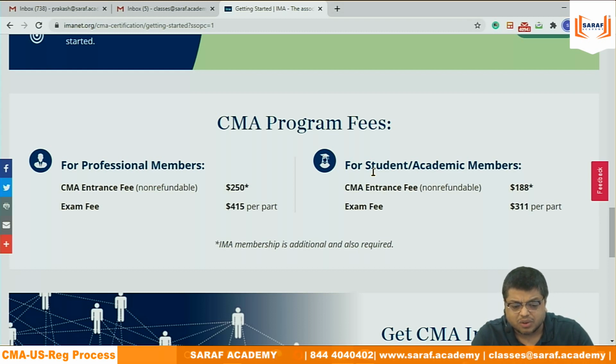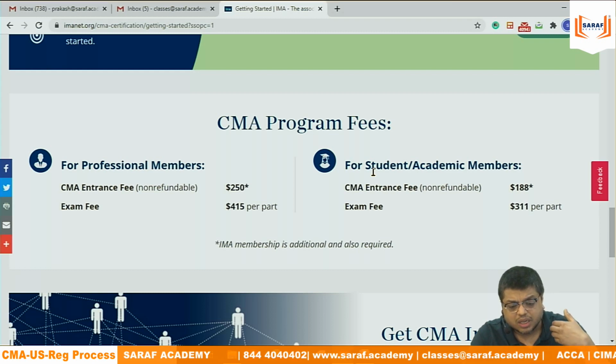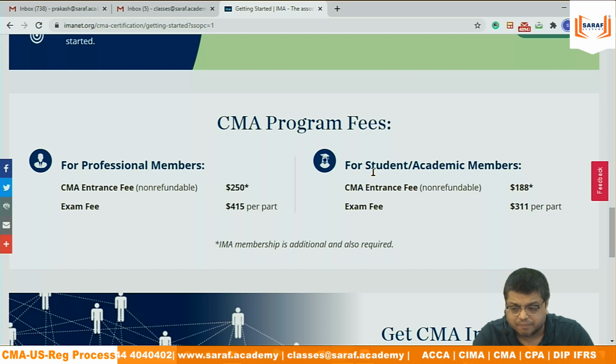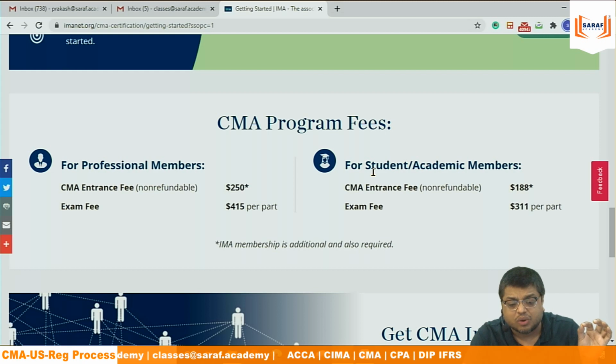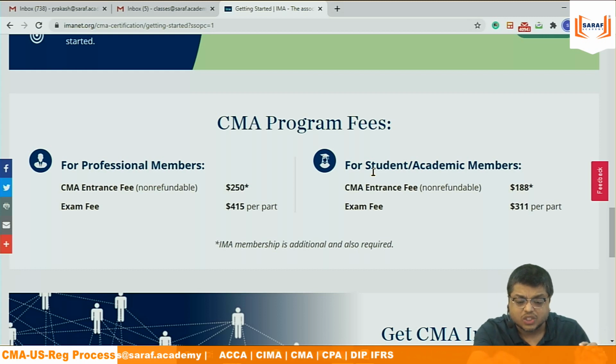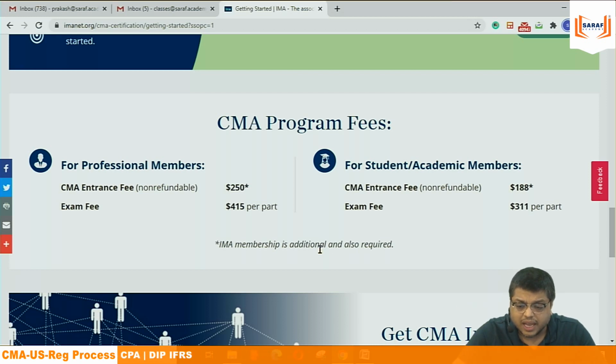That means in place of 250, the institute is always charging 125, and you can say around 100. But other than that, there is also an annual membership fee. Entrance fee, if treated as membership, then there is a certification fee. They have written that IMA membership is additional and also required.